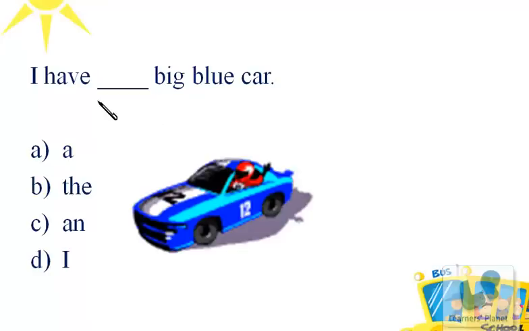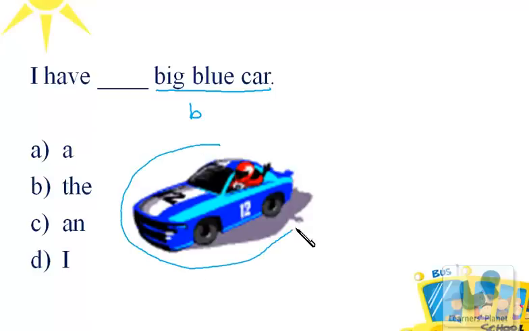This is the next MCQ, children. I have dash big blue car. So over here we are talking about a big blue car, and it begins with the consonant sound of B. It is singular in number because we're only talking about one big blue car over here, and it is also a common noun.